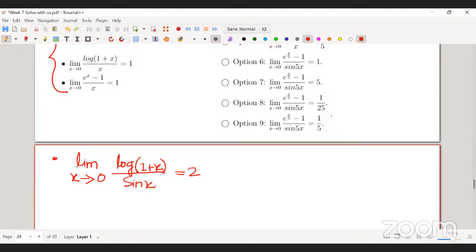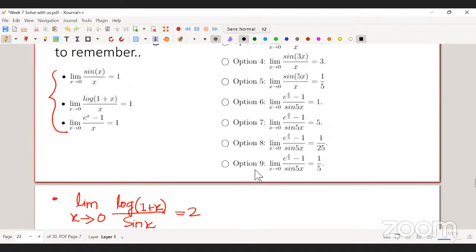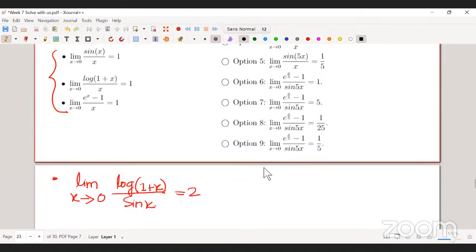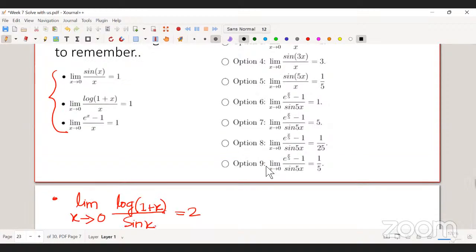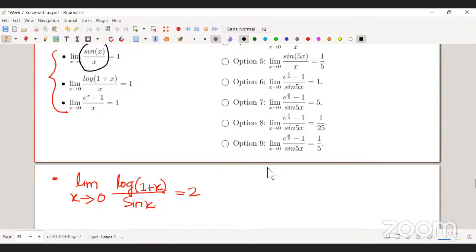It says whether this is 2. This is wrong, this is 1. How should we find it? log 1 plus x by sin x, then 1 by 1 is equal to 1. Yes, correct. Something is given here: sin x by x is given, and log 1 plus x by x is given. Now in this question you only have log 1 plus x and sin x.